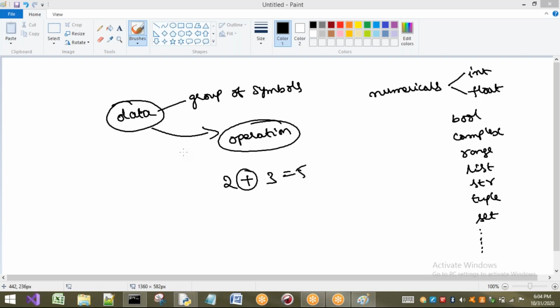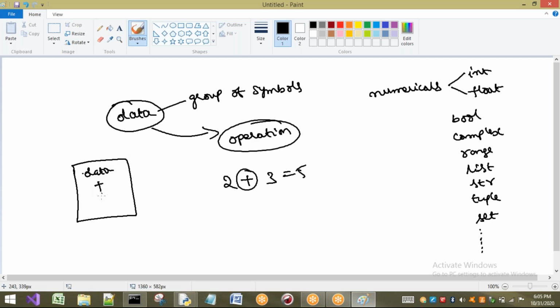Now why we are talking about data: if you see anything in our computer, it is nothing but data, or it can be programs. Only these two things are available in our computer, or in any memory. What can a program do?